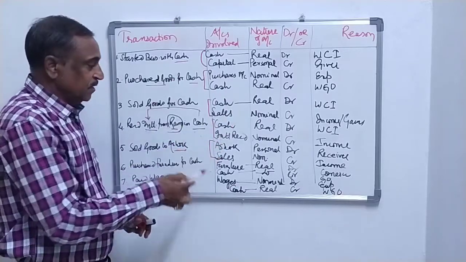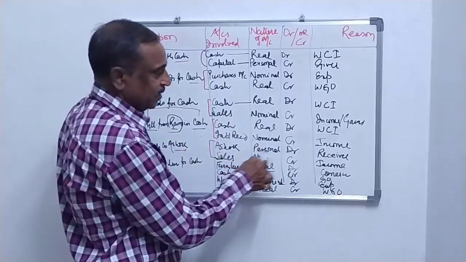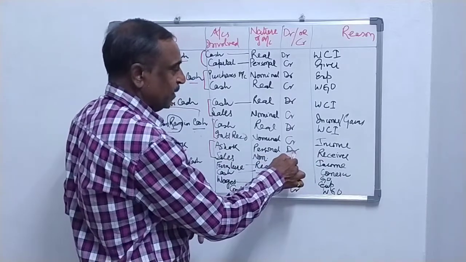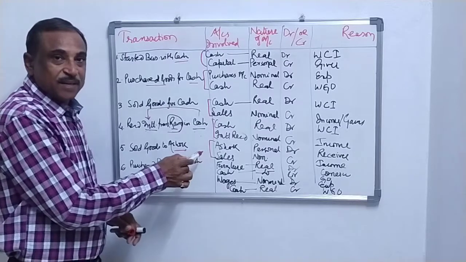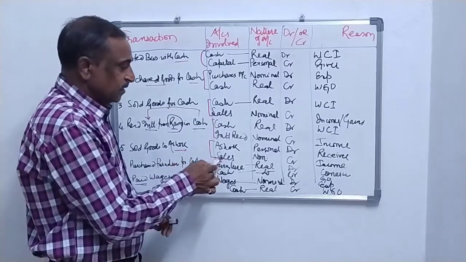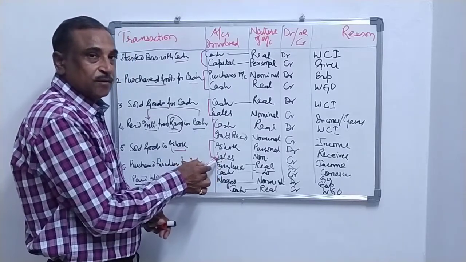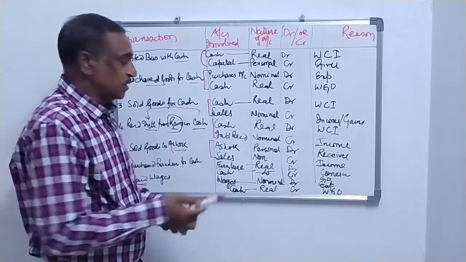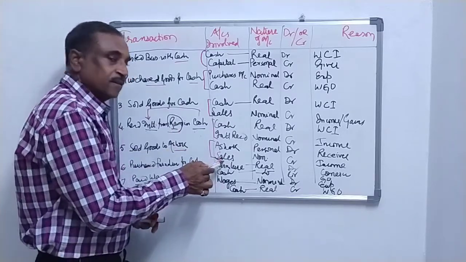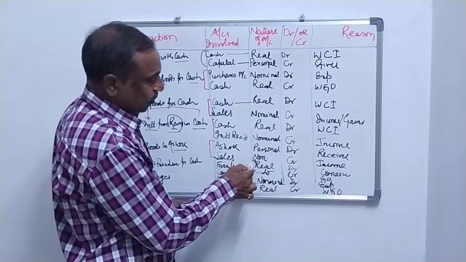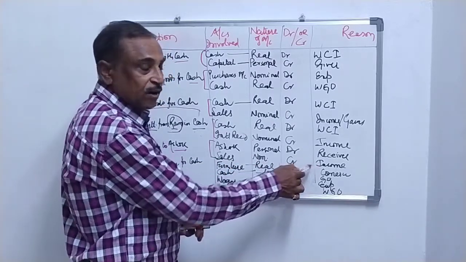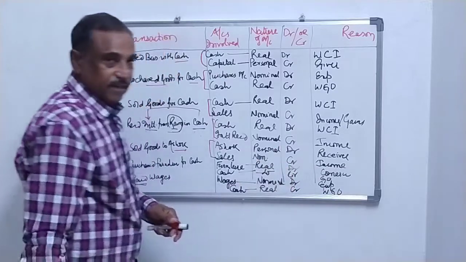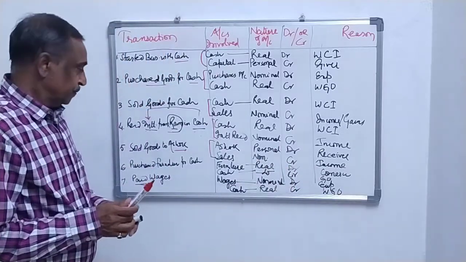He is the receiver. So Ashok, being a personal account, is the receiver, so his account will be debited. And why has he become your debtor? Because he has purchased goods from you, and that means you have sold goods. So sales is your nominal account, and the rule for nominal account is credit all incomes and gains. Clear? Hope you are getting things better now.